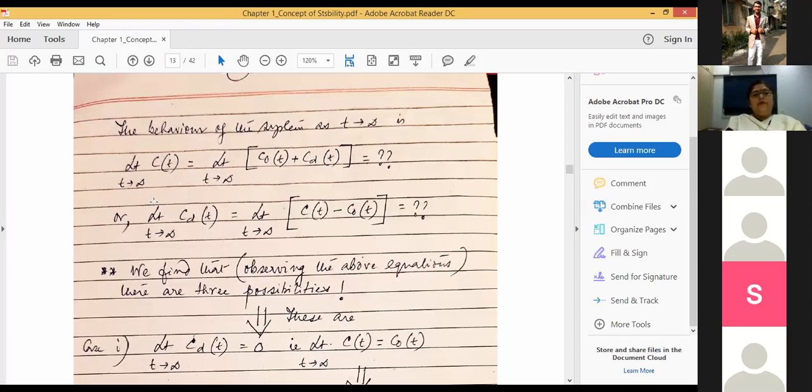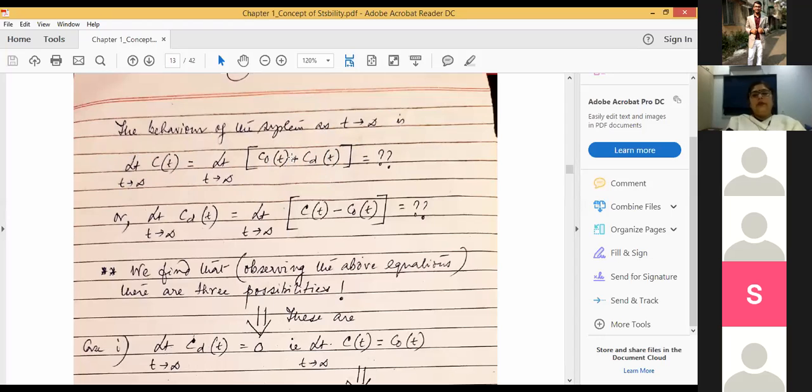Now we are trying to find out what happens to C(t), the output of the system, as t tends to infinity. So we are trying to find an answer to this question: limit t tends to infinity, C0(t) plus CD(t), what happens to that?